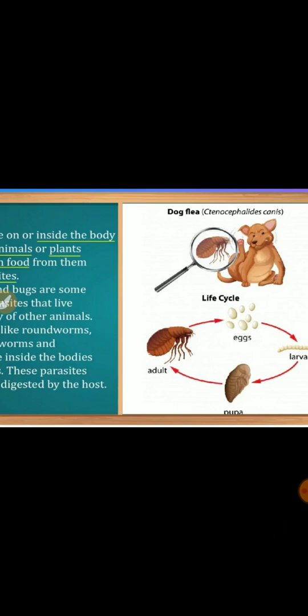Dog flea. Fleas are also an example of this. This is their life cycle. Fleas live on the body of a pet like a dog. Roundworms, pinworms, etc. are also there, which live inside the body. You may ask how they get their food, how they digest their food. Do they have a digestive system? No, they just absorb the food which is digested by the host, and sometimes they also make them ill.